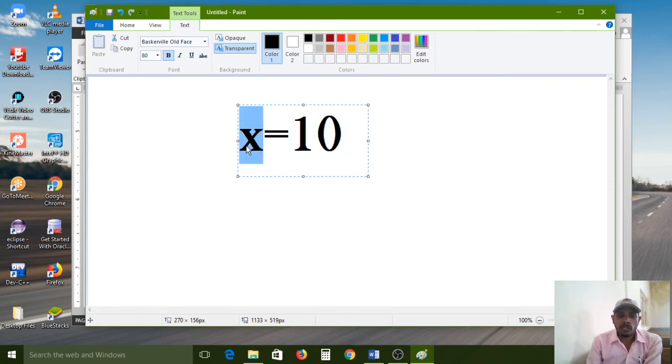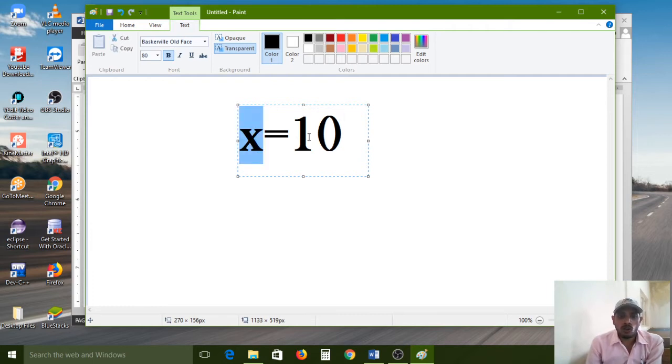Why do we need the variable here? To store a value. My requirement is to store the value 10, and to store the 10 value I need one variable. So that's why I have declared the x variable.